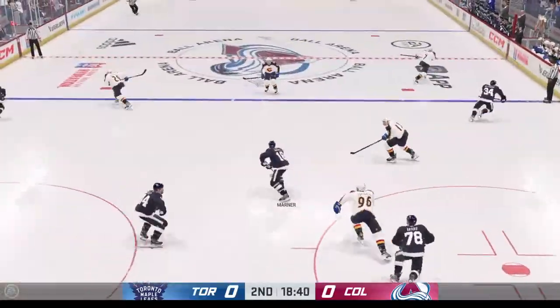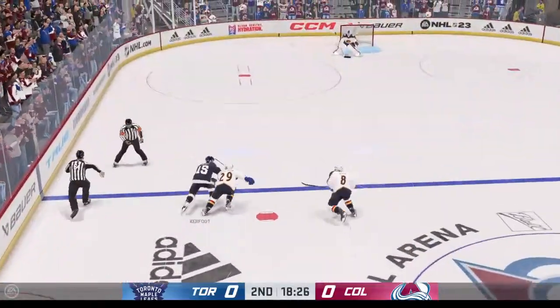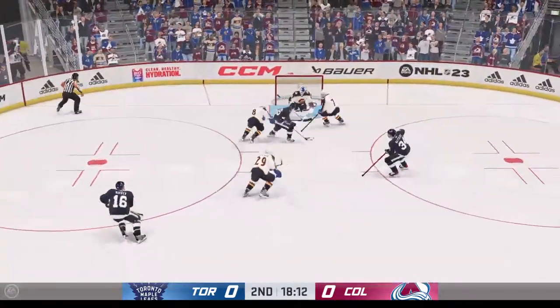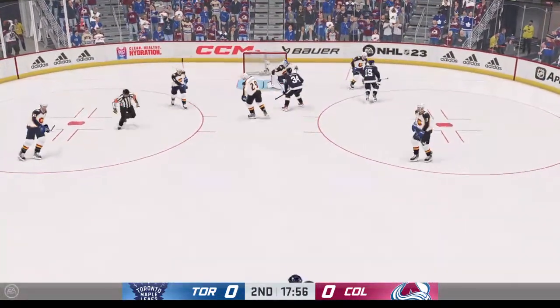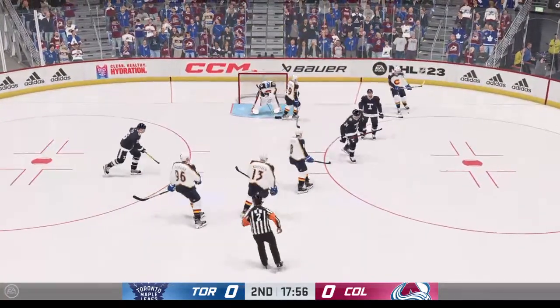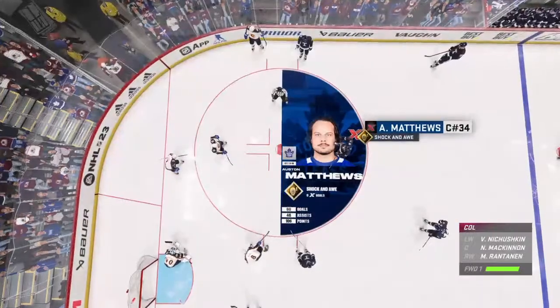Brody. Here's Marner. Far pass. That finds Kerfoot. He's on a break. Kerfoot to the backhand. And nothing really there as everyone caught up to him in a matter of time. Good save by Georgiev, but there wasn't really anything.